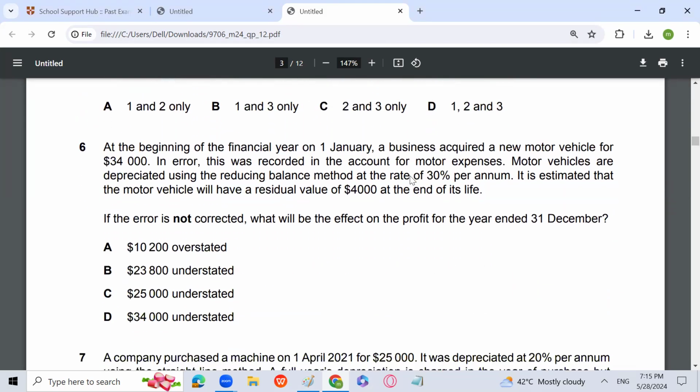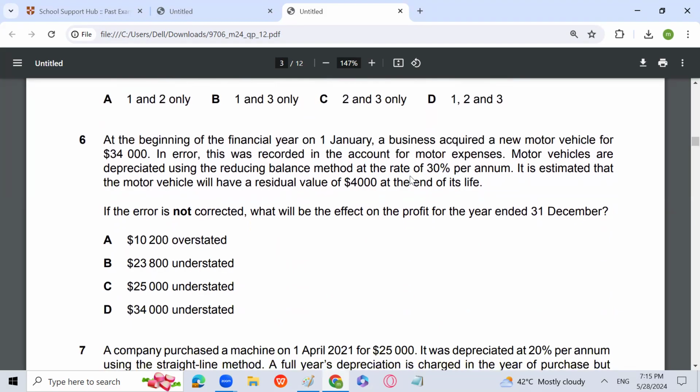At the beginning of the financial year, on 1st January, a business acquired a new motor vehicle for $34,000. In error, this was recorded in the motor expense account. Motor vehicles are depreciated using the reducing balance method at the rate of 30% per annum. It is estimated that the motor vehicle will have a residual value of $4,000 at the end of its life. Because it's a reducing balance method, the residual value won't affect us at all.